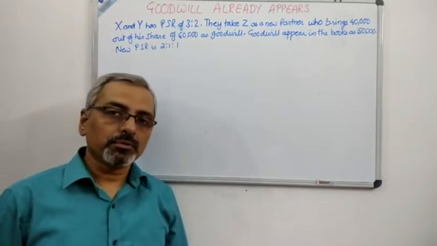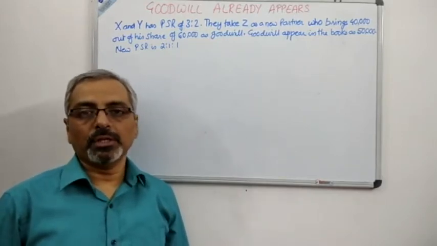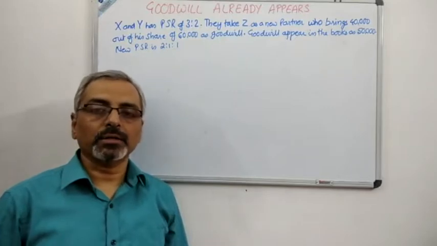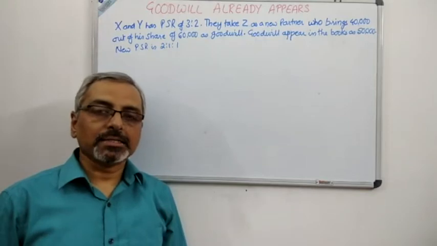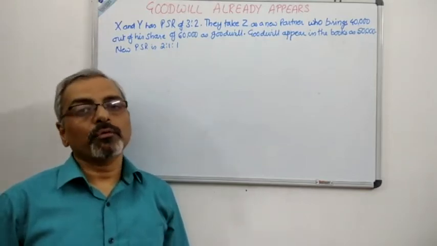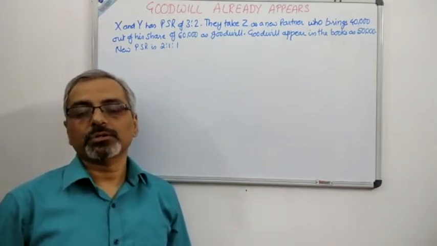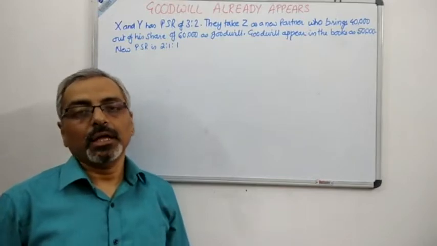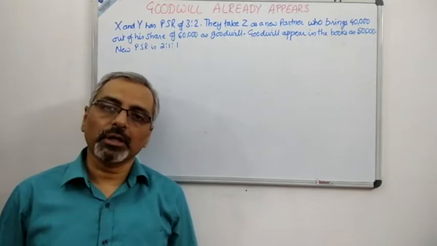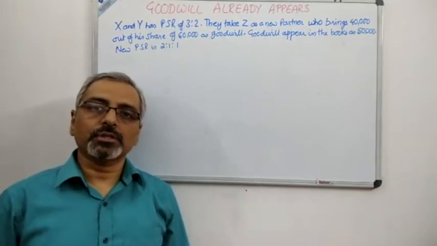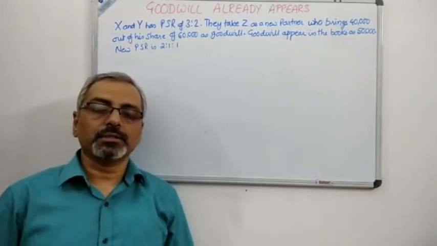If you read the question very carefully, we can see over here X and Y are two partners with a profit sharing ratio of 3:2, and they have taken Z as a new partner, and then the new profit sharing has become 2:1:1, which is written at the last line. And you can see that the new partner Z has actually brought in 40,000 of his share of 60,000 as the goodwill. So please understand this very carefully.